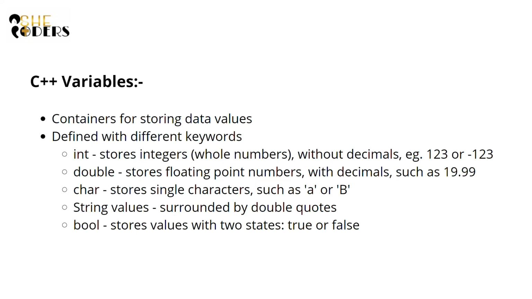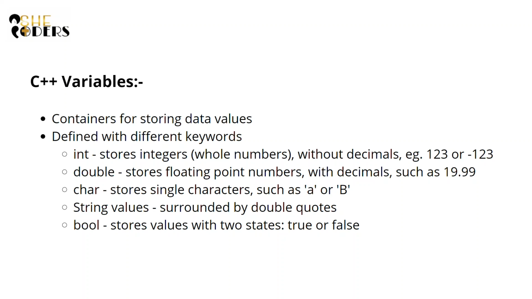Now coming to what are C++ variables. Whenever you want to store something at your home, you need some container, some box or so. Just like that, here in C++, whenever we want to use anything, we give some instruction, some data to the computer. So all these are stored in the form of variables. These variables are of different types.